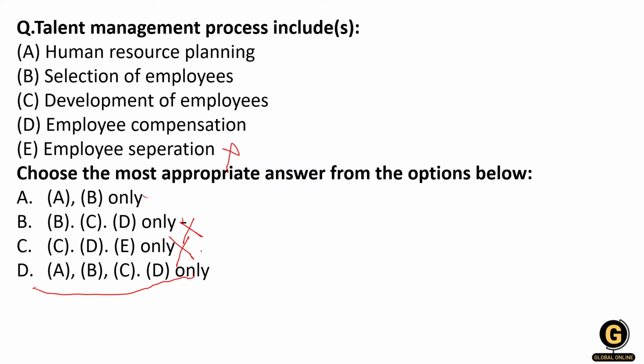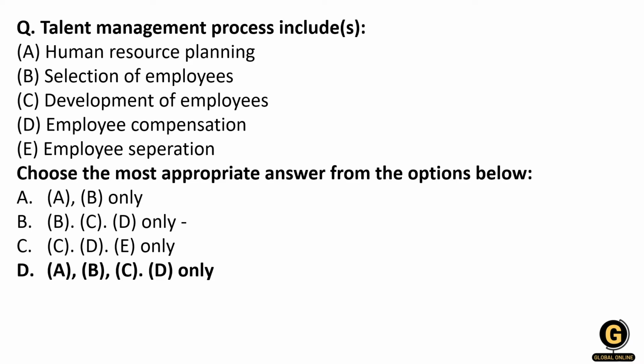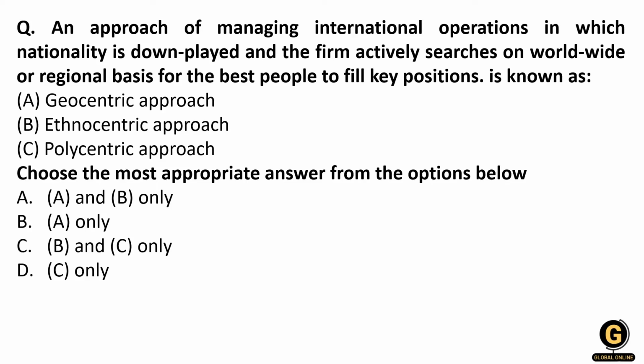Okay. So option number D, A, B, C, D means human resource planning, selection of the employee, development of employee, and employee compensation. These are the four major things which are associated with the talent management process. Employee separation has no role in this context. Let's move to the next question.